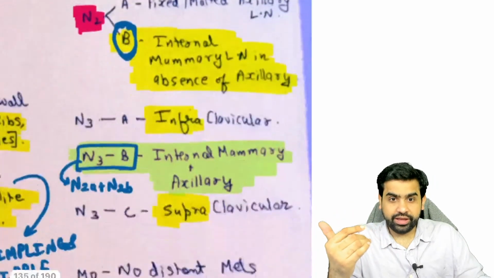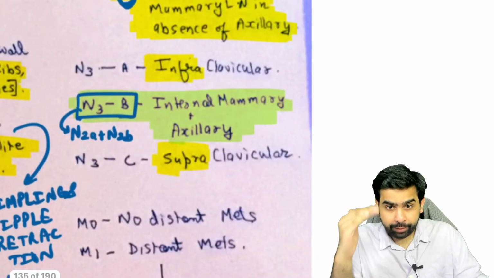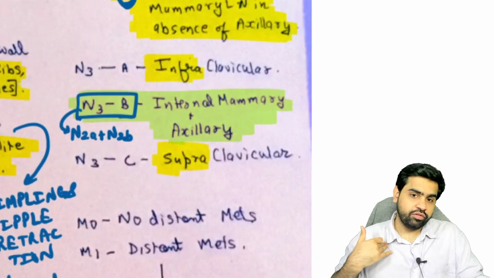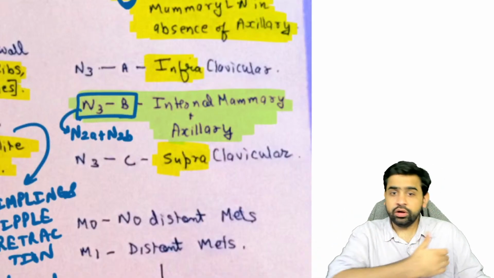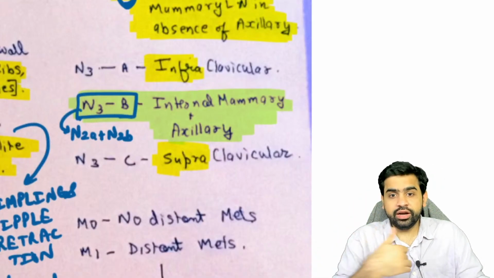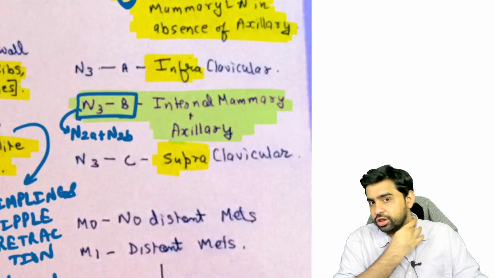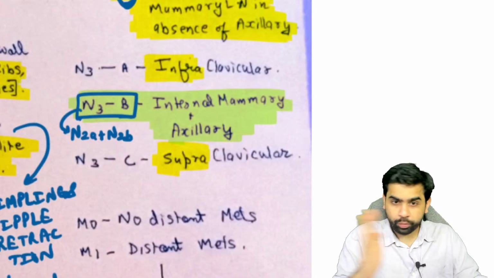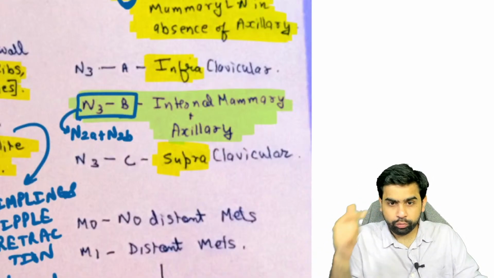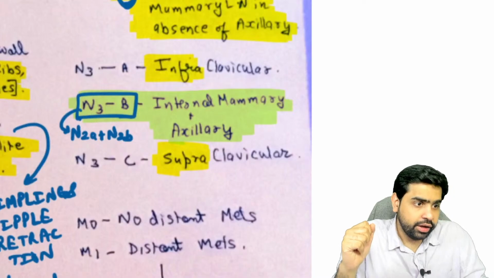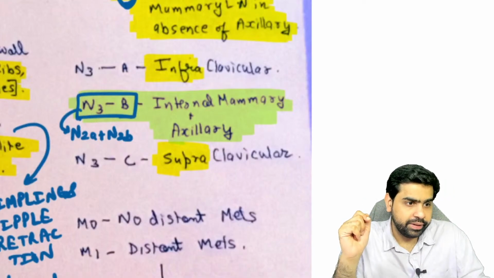Then we have N3A, B, and C. What is N3A? A is infraclavicular. B is involvement of the axillary plus the internal mammary lymph nodes. What is N3C? It is supraclavicular lymph node involvement. I hope you have understood this point: N1, N2A, N2B, and N3A, B, and C. Okay, right? I hope you are able to understand this particular point.